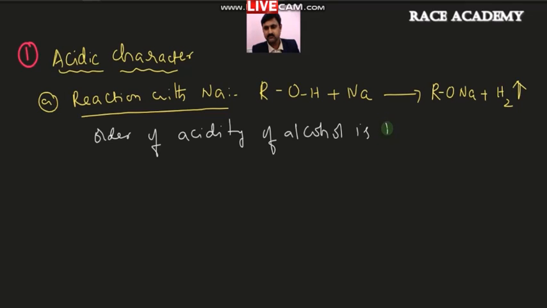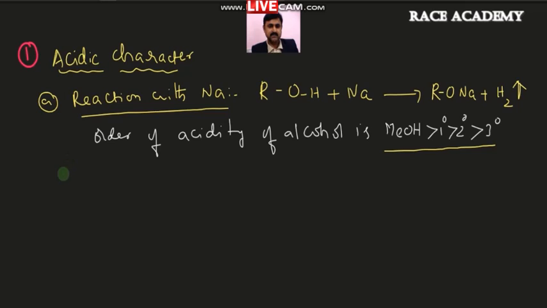First will be methyl alcohol, which is the strongest acid. Then primary, after that secondary, then after that tertiary alcohols will come in this list. That means methyl alcohol, primary alcohol, secondary alcohol, in this order, the acidic nature of alcohols will be studied.